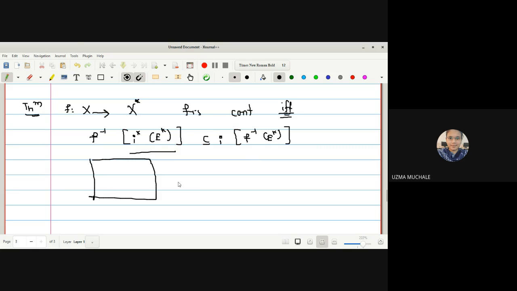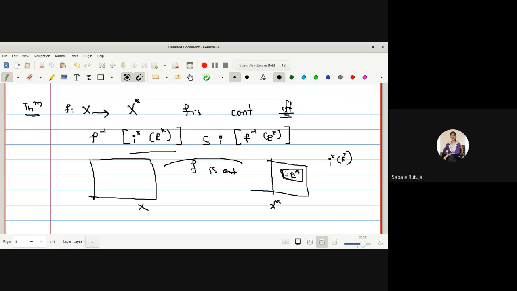Let me show you with the diagram itself. We have the mapping F from X, tau to X star, tau star such that F is a continuous map. Okay, so what is E star? E star will be here, right? E star is one set which is a subset of your X star, tau star. So this is E star. What is I star of E star? It is interior of this one. What do you mean by interior? It is the largest open set contained in E star. So here it will be the largest open set contained in E star. Right, this is I star of E star.